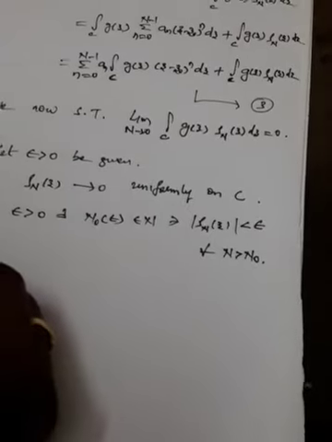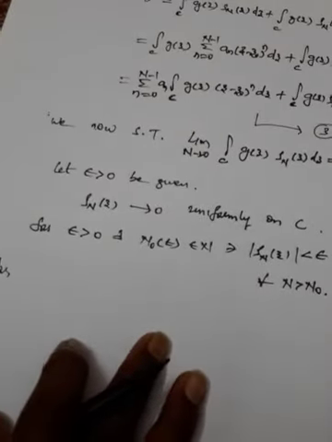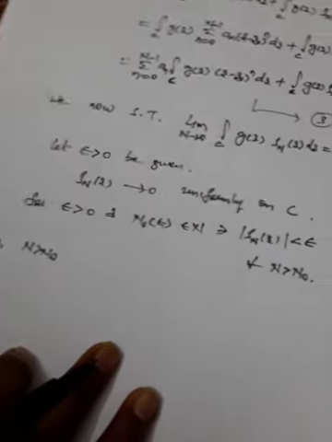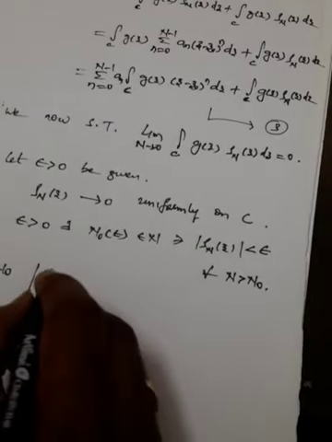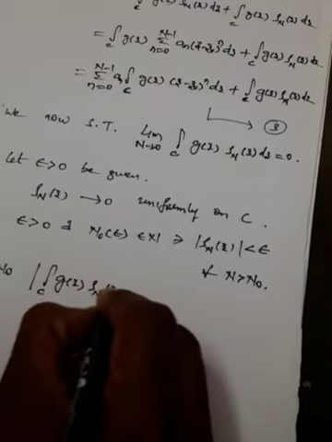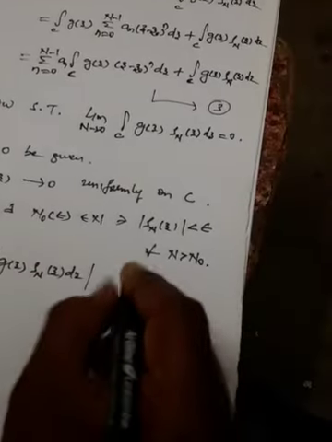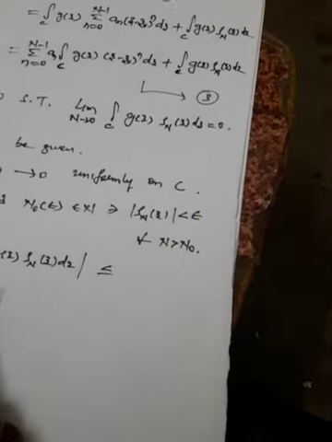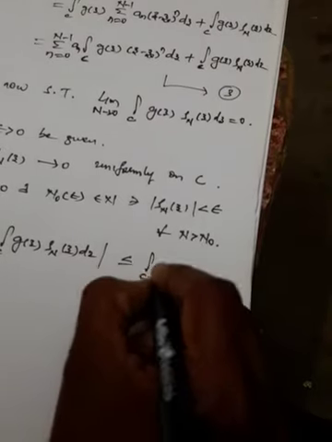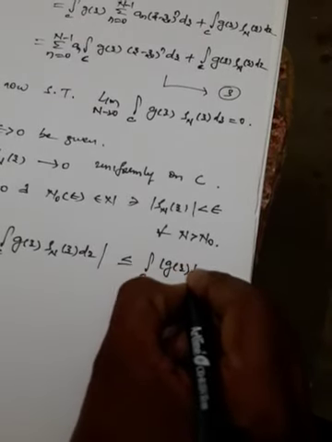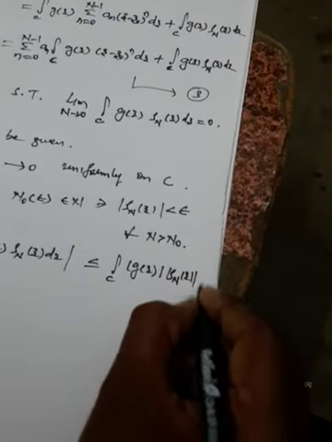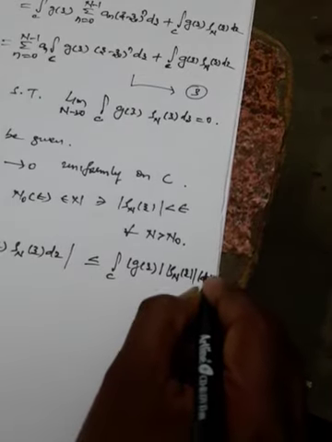Therefore for n greater than n naught, mod of integral over C of g of z rho n of z dz is less than or equal to, applying the mod inside, integral over C of mod g of z, mod rho n of z, and mod dz.